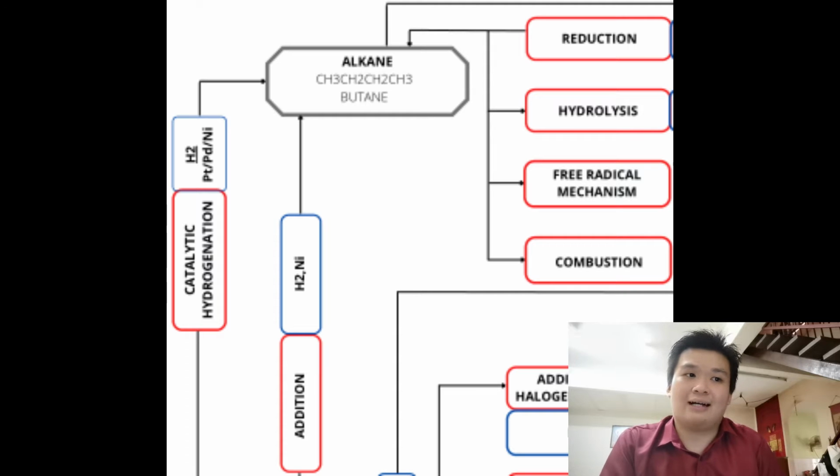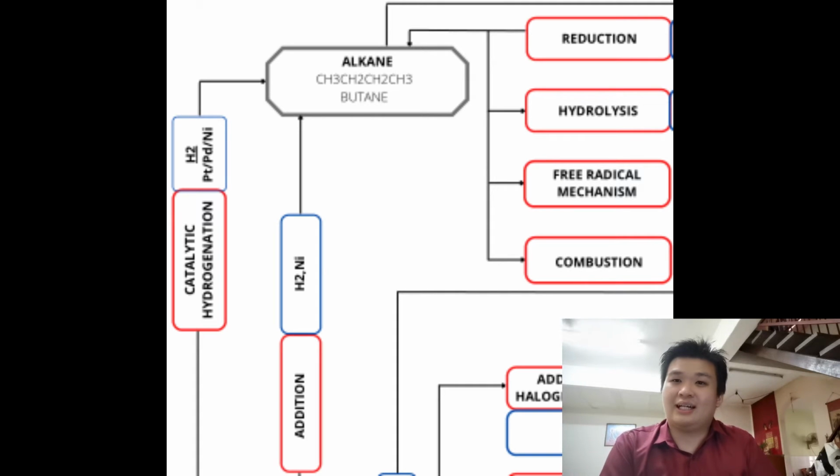Next, I will explain how reduction of alkyl halide produces alkane. There are two processes in this reaction, which are hydrolysis of Grignard reagent and reduction by metals or acid. Now, I would like to talk about the reaction of alkane. Reactions of alkane include halogenation, free radical mechanism, and combustion.